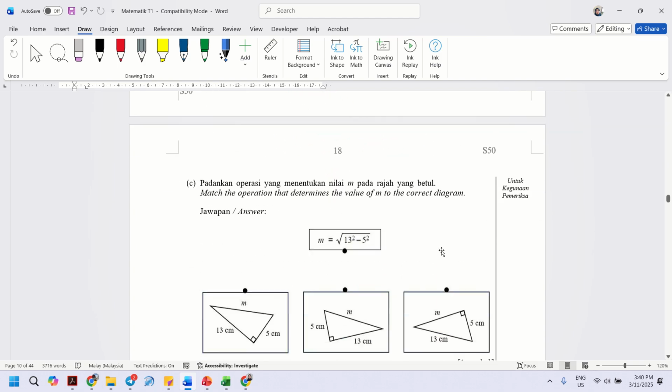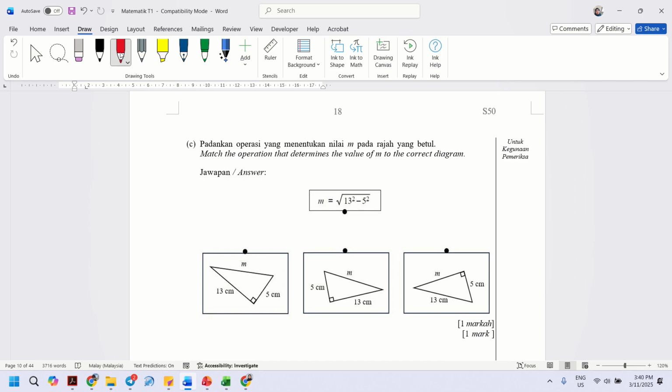Okay, next. This is a right angle triangle. If it is minus here, this one must be a hypotenuse. If it is minus here, it is a hypotenuse at the front. If it is a plus, then it is the other two sides. If 13 is the hypotenuse, which one shows that 13 is the hypotenuse? This one, M is the hypotenuse. This one, M is the hypotenuse. This one, 13 is the hypotenuse. So the answer is the third one.